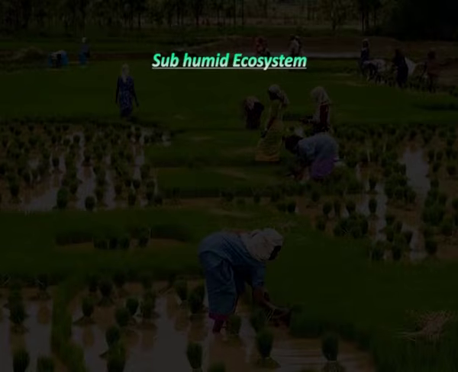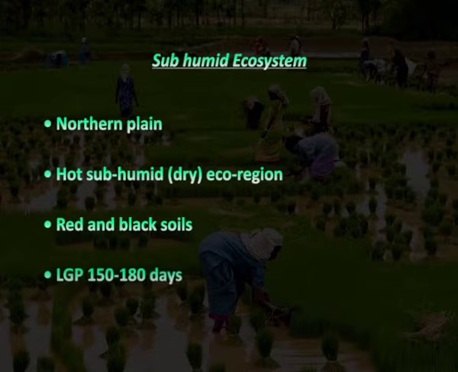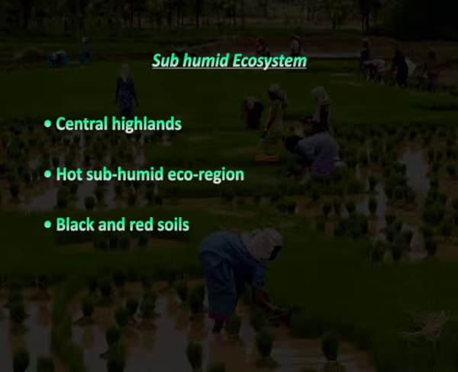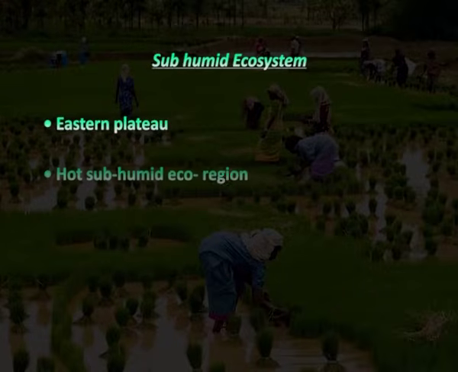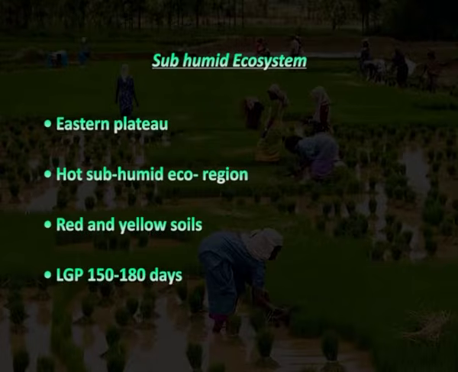Subhumid ecosystem consists of northern plain, hot subhumid dry ecoregion, red and black soils with LGP 150 to 180 days. Central highlands, hot subhumid ecoregion, black and red soils, that is LGP is 150 to 180, that is 210 days. Eastern plateau, hot subhumid ecoregion, red and yellow soils with LGP 150 to 180 days.